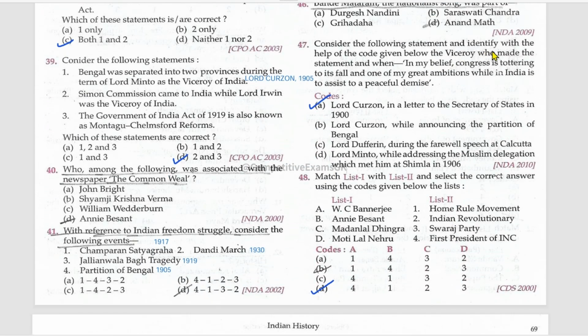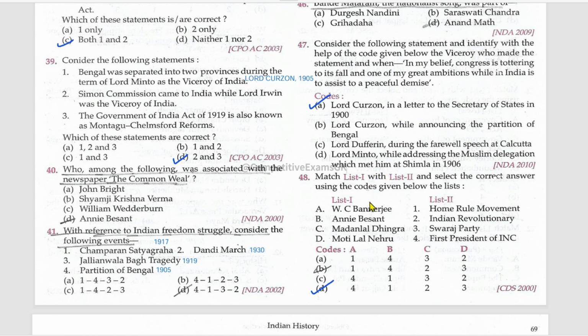Consider the following statements and identify with the help of the code given below the Viceroy who made the statement and when. In my belief, Congress is tottering to its fall, and one of my great ambitions while in India is to assist it to a peaceful demise. This was given by Lord Curzon in a letter to the Secretary of State in 1900.